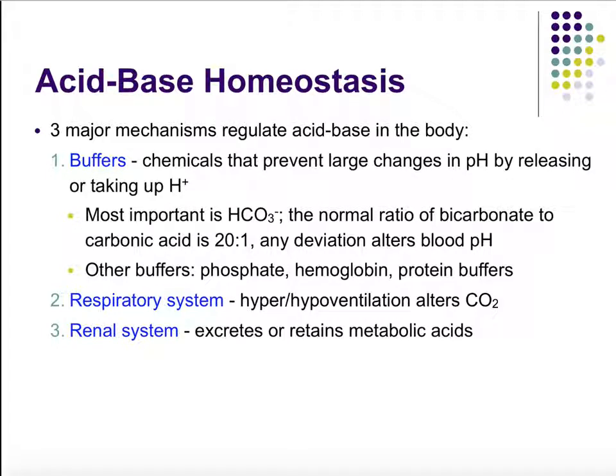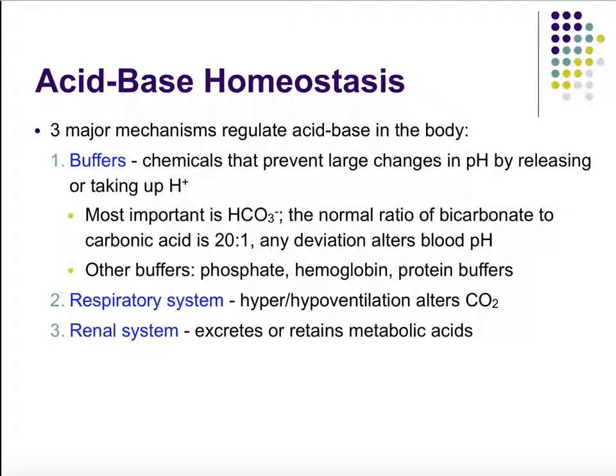If we hyperventilate, we're going to move more air out of our body, so we breathe out more CO2, and by breathing out more CO2, we decrease acids in our body. When we hypoventilate, we breathe out less air, so less CO2 gets taken out of our body and more CO2 stays in our blood. More CO2 in our blood means more acids in our blood.